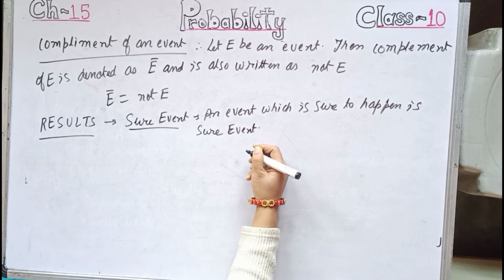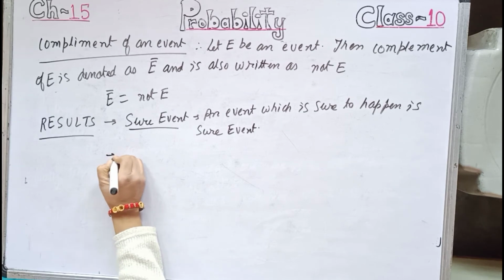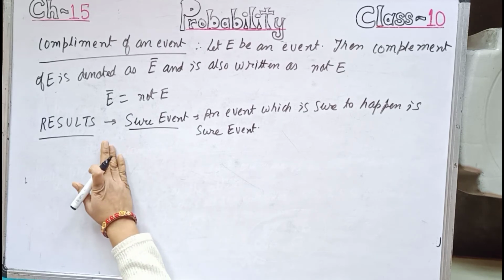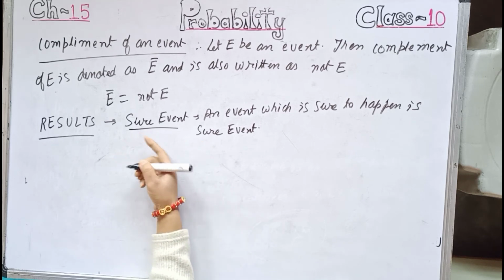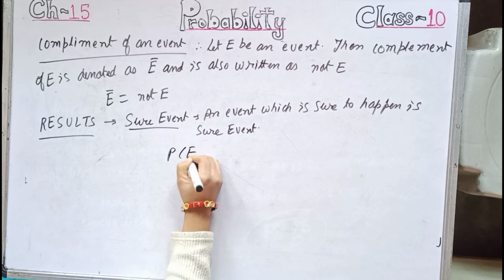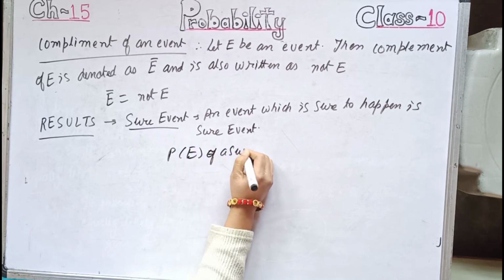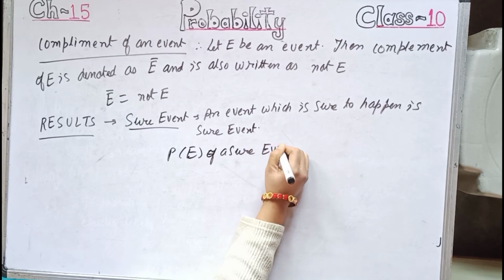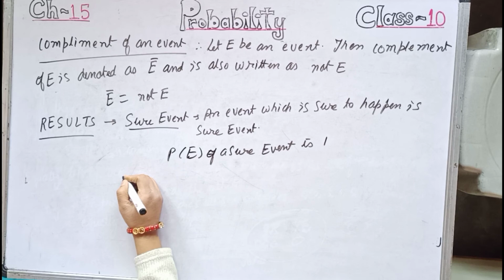Like getting of a number less than 6 in a throw of a die is a sure event. And if we talk about the probability of a sure event, probability of a sure event is 1.